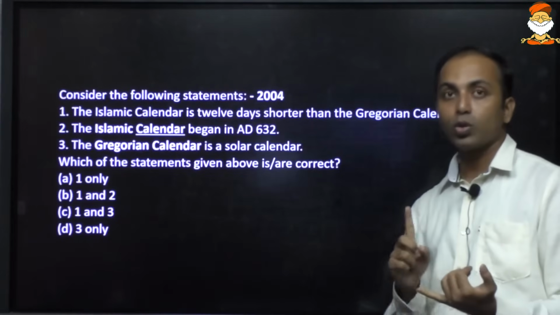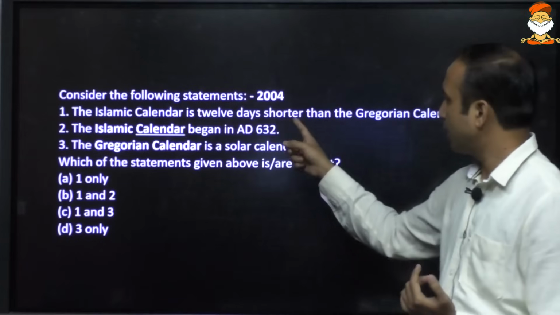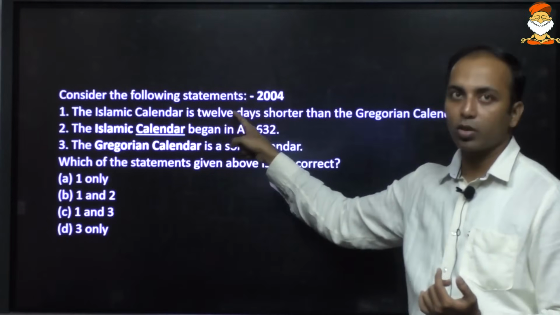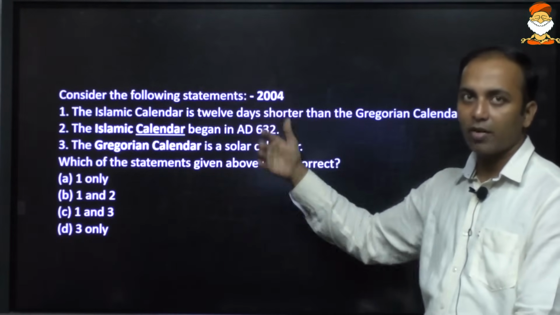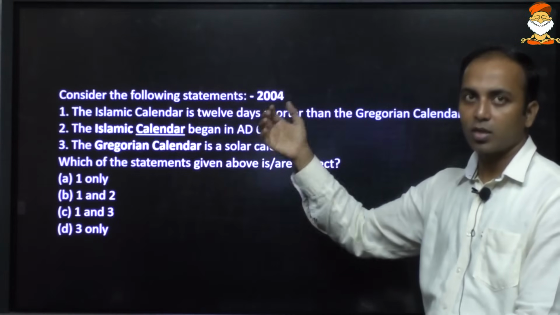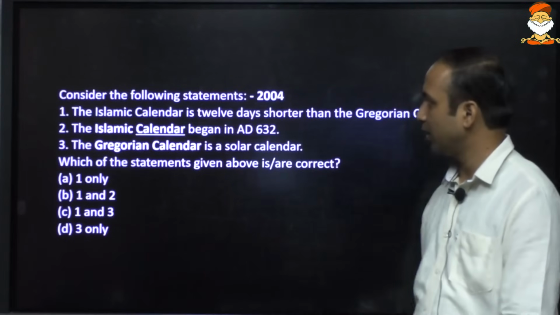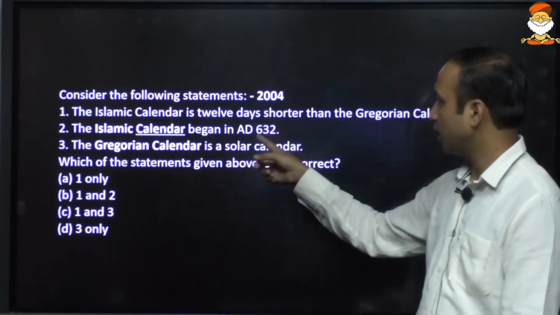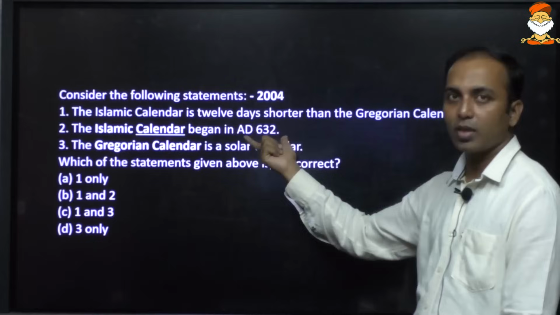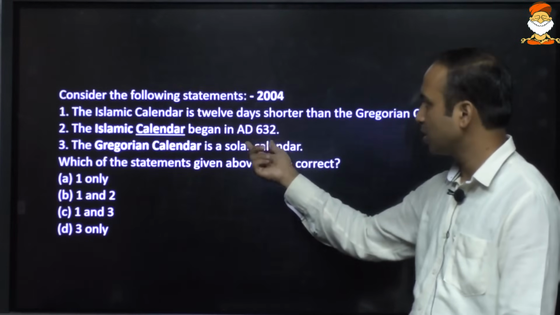The Islamic calendar follows the lunar calendar. The lunar calendar is 11 days shorter. We just saw 365 days and 354 days, so it is 11 days short, not 12. The Islamic calendar began in 632 AD. We might not know the real answer for this.